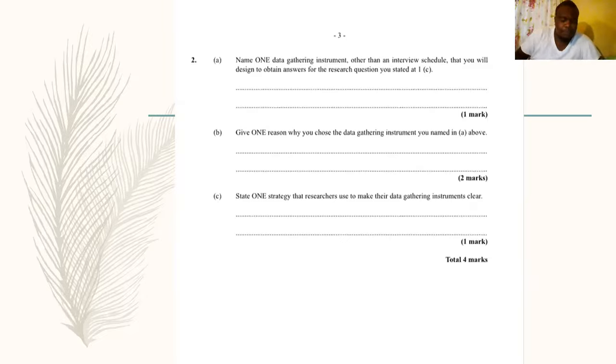B says, give one reason why you chose the data gathering instrument. So know at least 3 advantages of using a questionnaire and 3 advantages of using an interview schedule, because they might ask you to justify the reason for using the instrument. One benefit of a questionnaire is that respondents maintain anonymity.